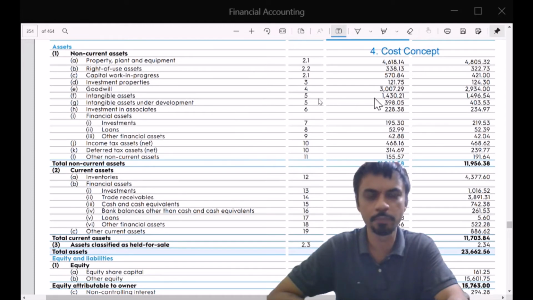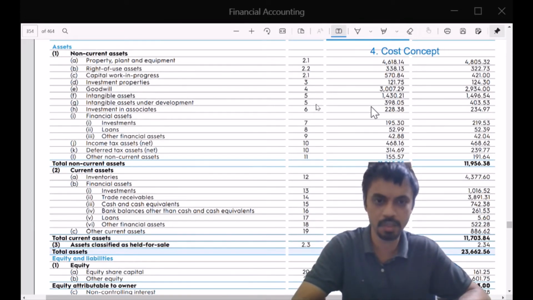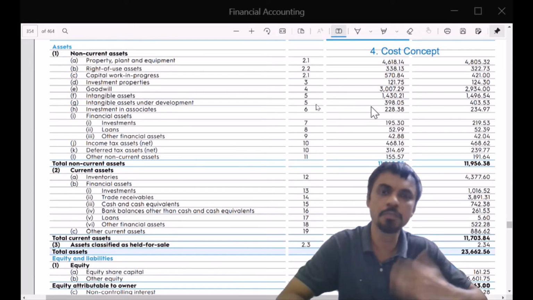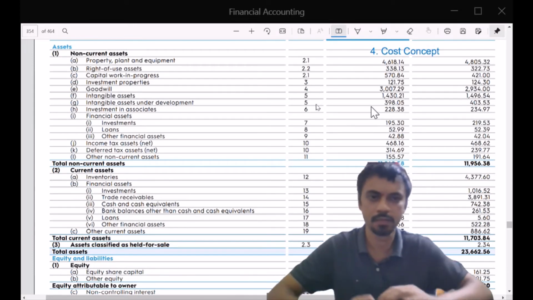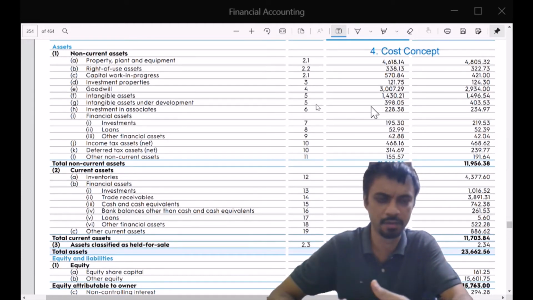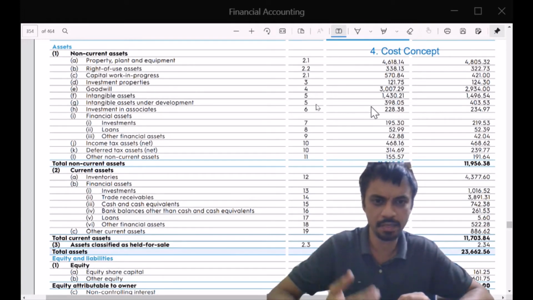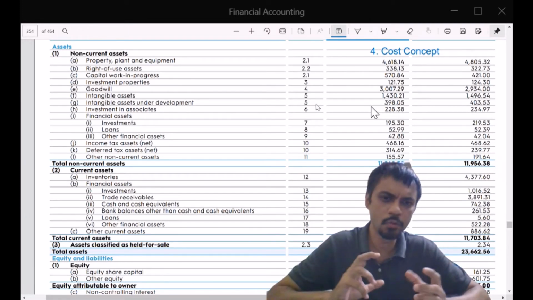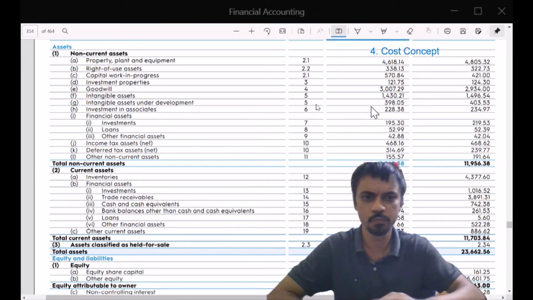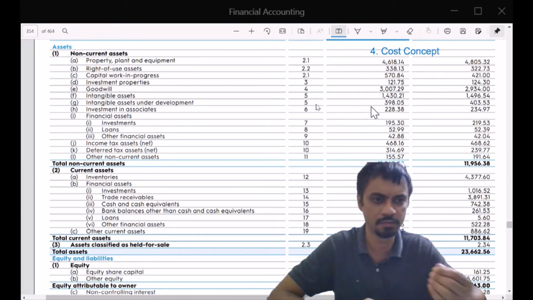And if you go to a more tech savvy company such as Alphabet or Facebook or such, you will find that a much bigger share is in intangible assets. And if you go to a more brick and mortar company, companies that do mundane work, for instance, say mining companies or cement companies, they have some know-how and some intangible assets, but most of their assets are in property, plant and equipment. So this is a distinction that you should try to keep seeing as you look at different companies' reports.